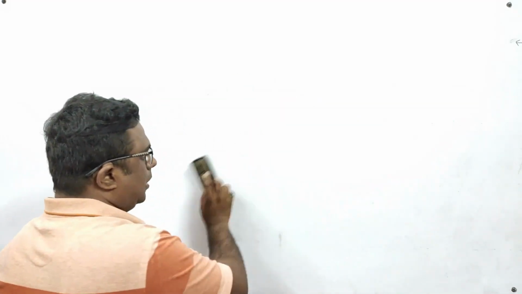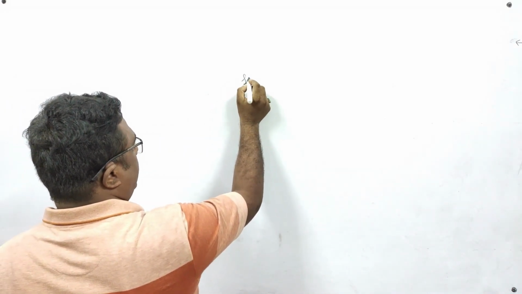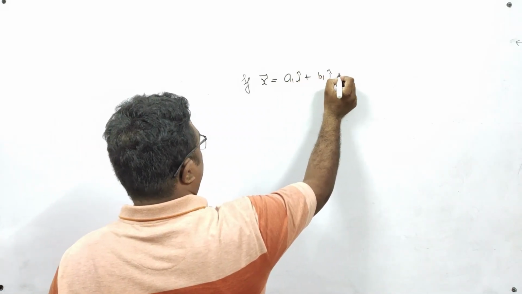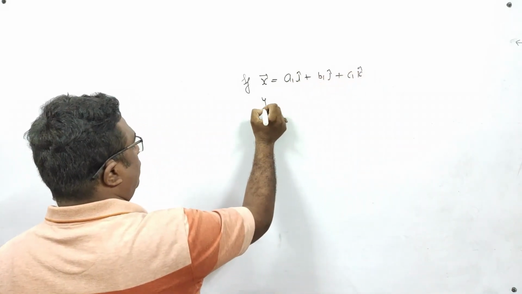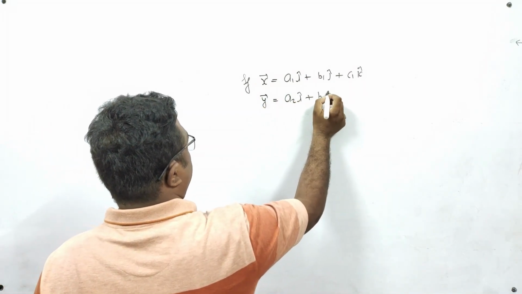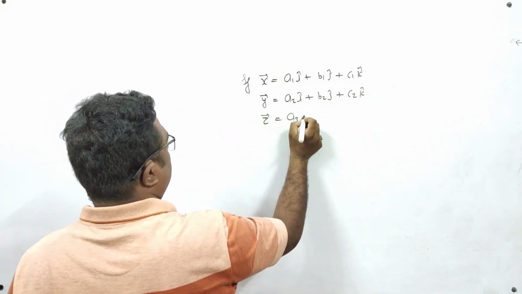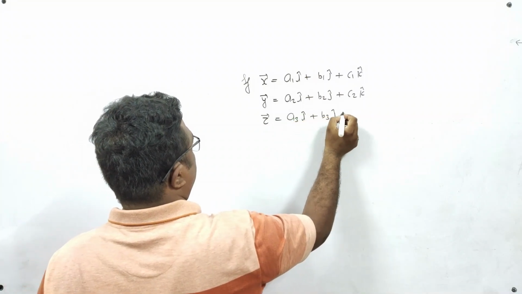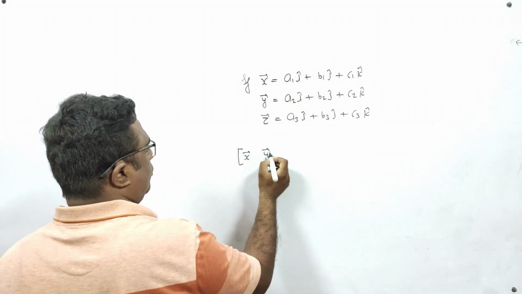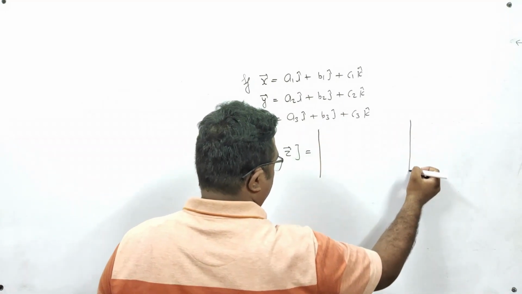Now next is how to find out value of a scalar triple product. Suppose if x vector is equal to a1i plus b1j plus c1k, y vector is equal to a2i plus b2j plus c2k, z vector equal to a3i plus b3j plus c3k, and I want to find out scalar triple product of them, then simply I will make a determinant.